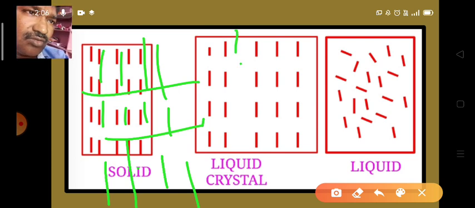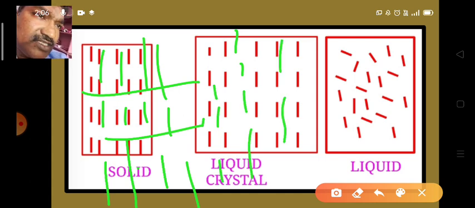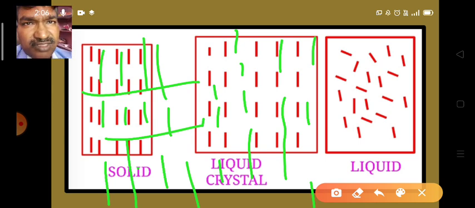Look here. Like this, the distances between them increase. So the horizontal order decreases, and the longitudinal or vertical order is retained. As a result, liquid crystals show some properties of solids and some properties of liquids.